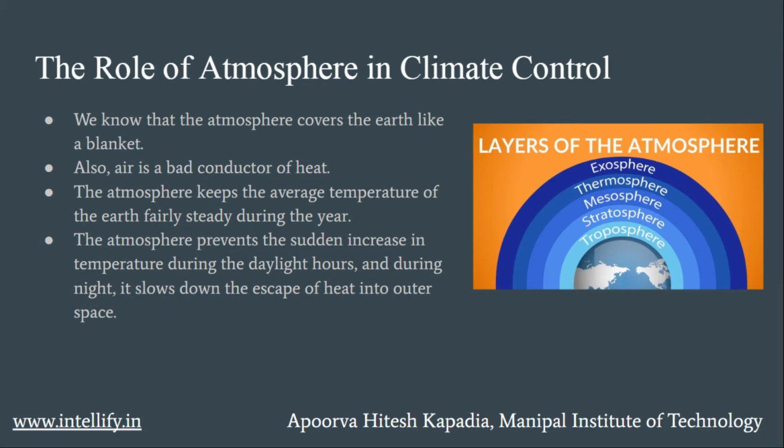The role of atmosphere in climate control. As we can see in the image, there are different layers of the atmosphere ranging from troposphere, stratosphere, mesosphere, thermosphere and exosphere. We know that the atmosphere covers the earth like a blanket. Also, air is a bad conductor of heat. The atmosphere is also responsible for keeping the average temperature of earth fairly steady during the year. It prevents a sudden increase in temperature during the daylight hours, and during the night it slows down the escape of heat into outer space.